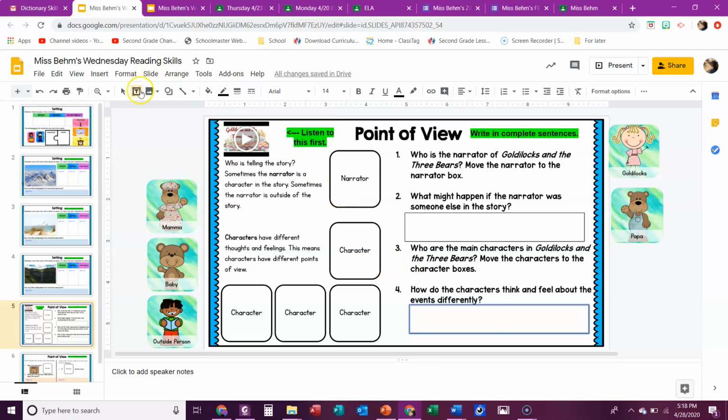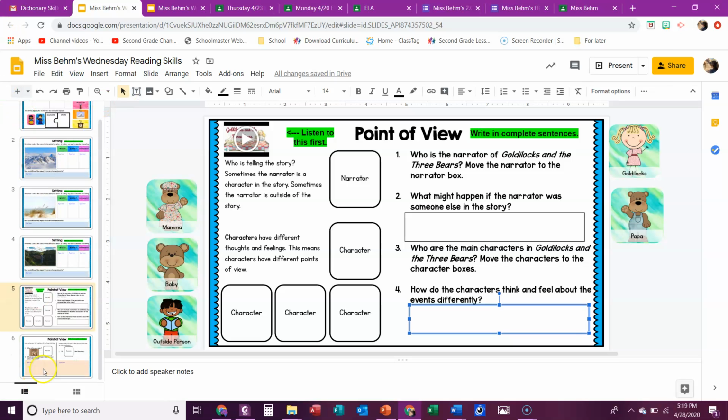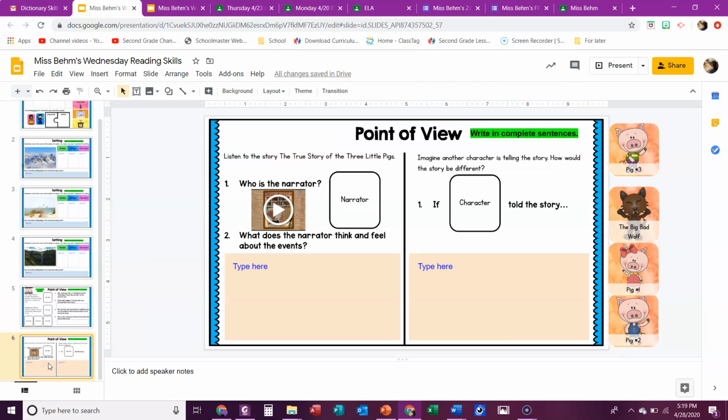So, how do the characters think and feel about the events differently? So think about the story through Goldilocks' eyes. Think about the story through the bear's eyes. Think about it. They see the story different. Just like if we were to think about the Three Little Pigs, the pigs see and think and feel about the events differently than the wolf did, right? So think about how they might feel different. And then the last part is listen to the story, the true story of the Three Little Pigs.